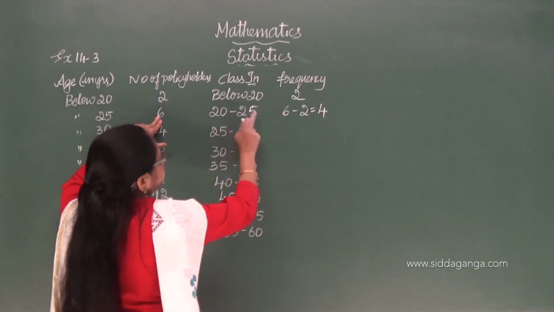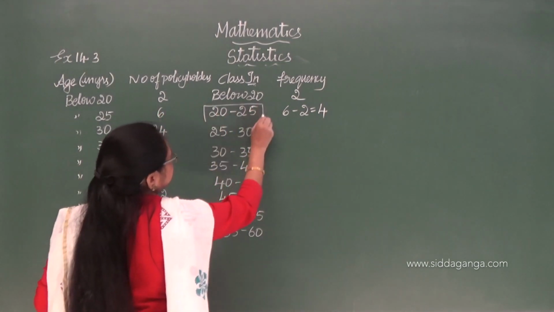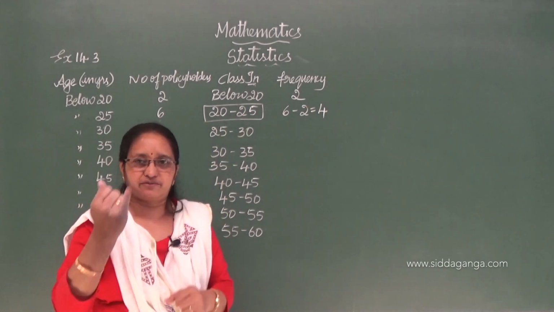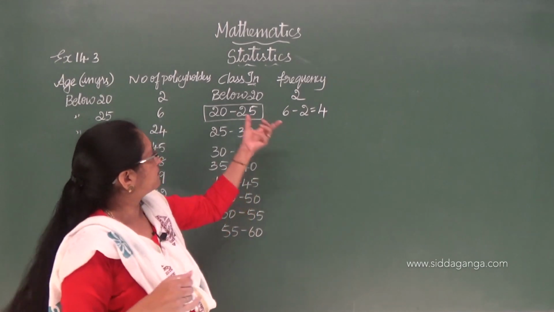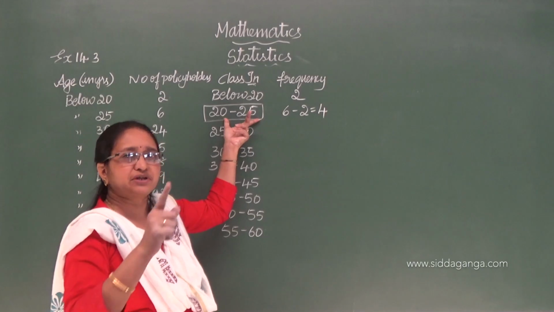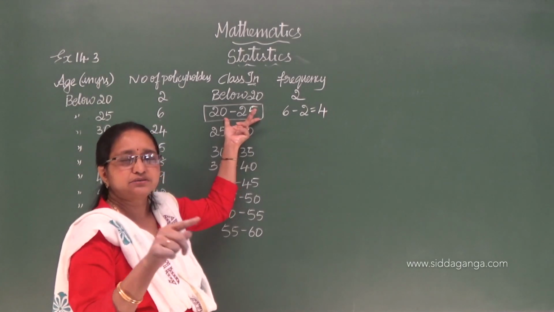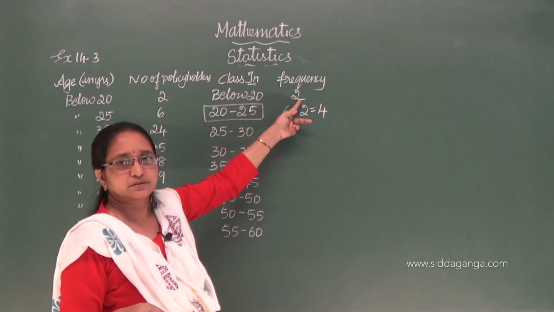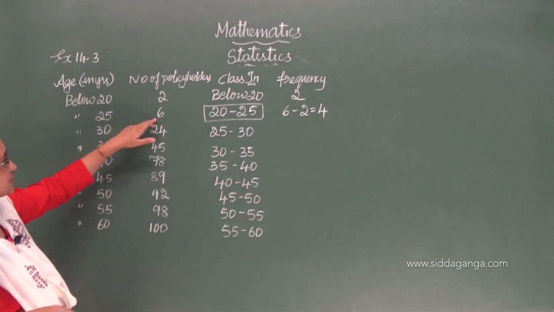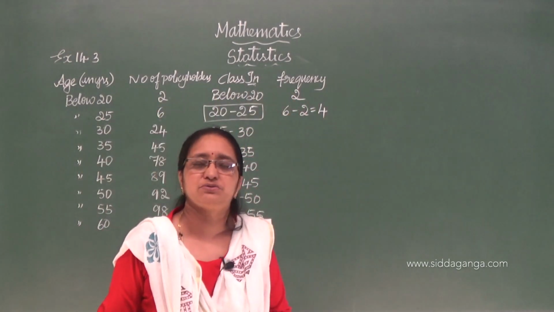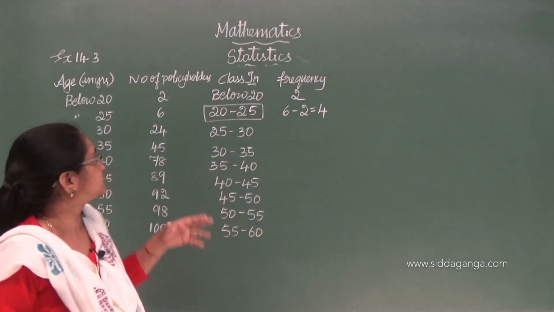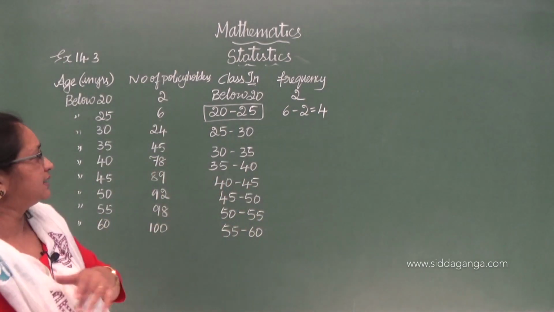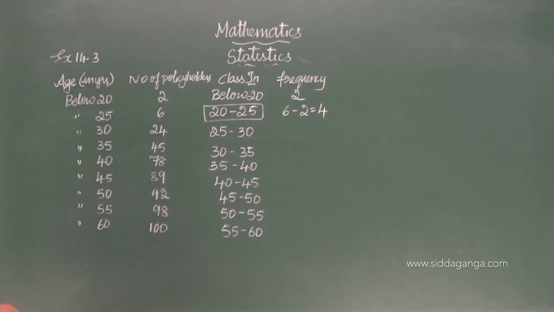For 20 to 25, the age will be between 20 and 25, that is 20, 21, 22, 23, 24, 25, so these policy holders come under this category. Those who are 19 or below come under the first category, which is 2. Here they have given 6, so you have to subtract those 2 policy holders, because their age is less than 20. I hope you understand this. Now 6 minus 2 is 4.